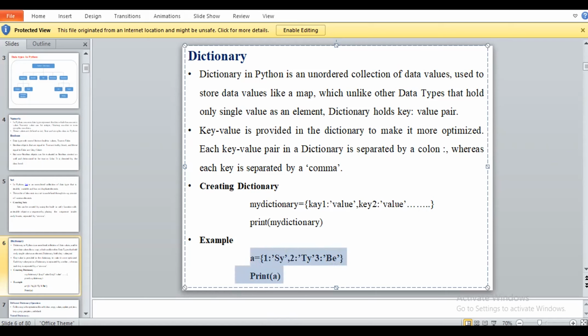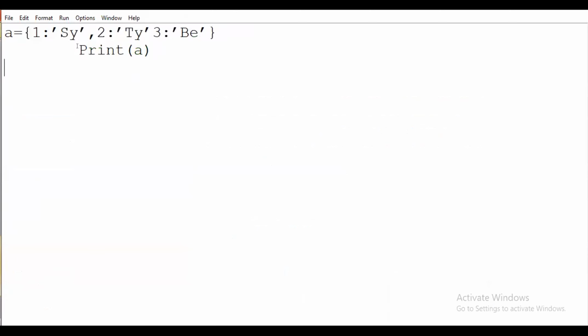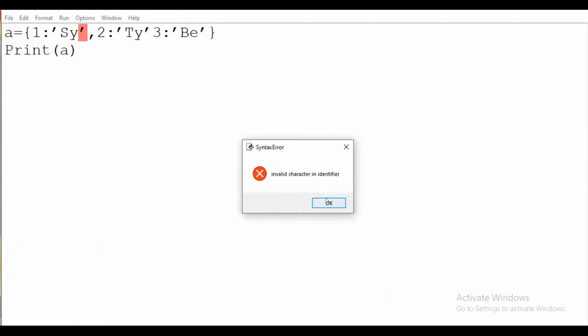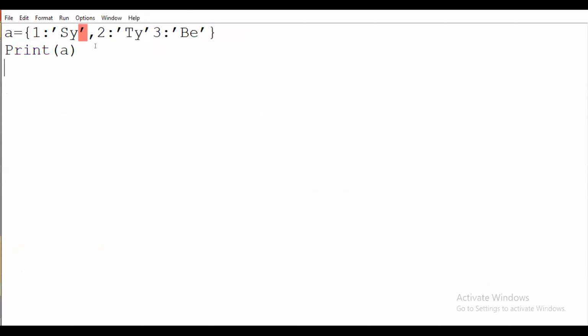Just I will execute this program. Invalid character identifier.